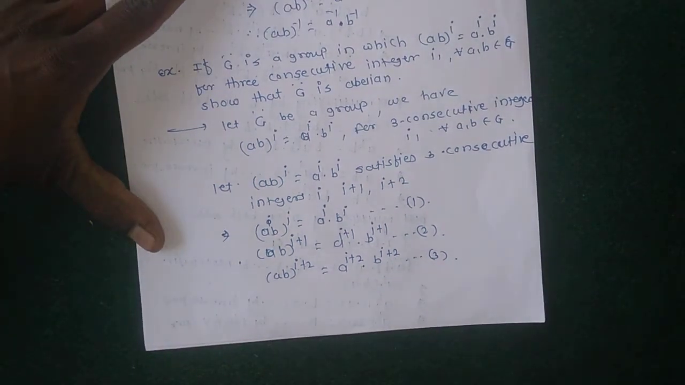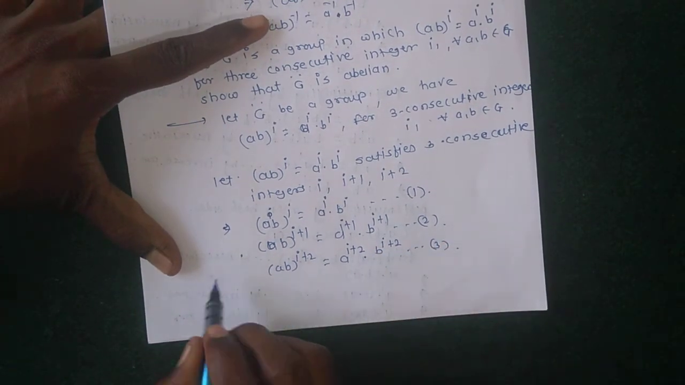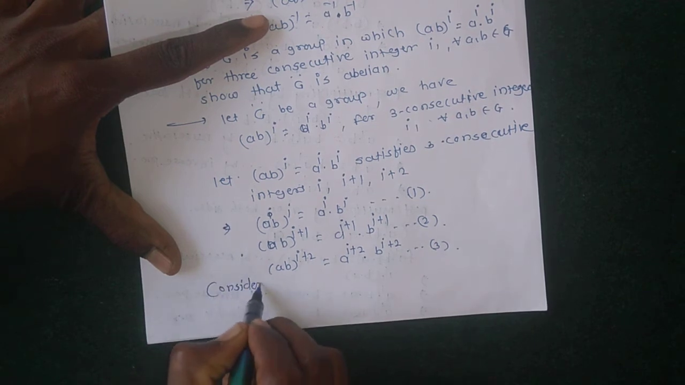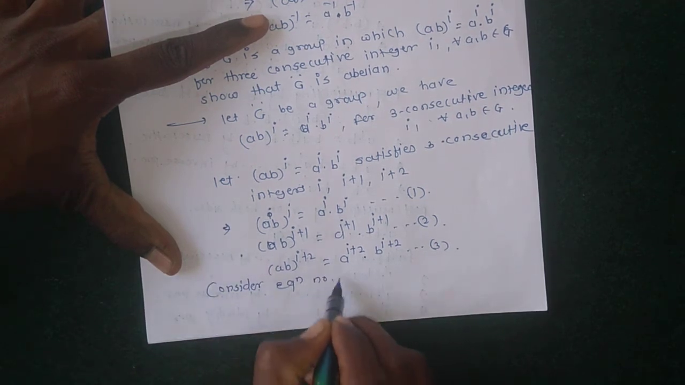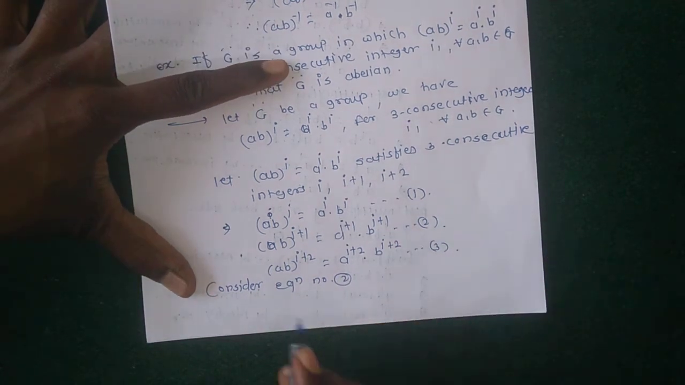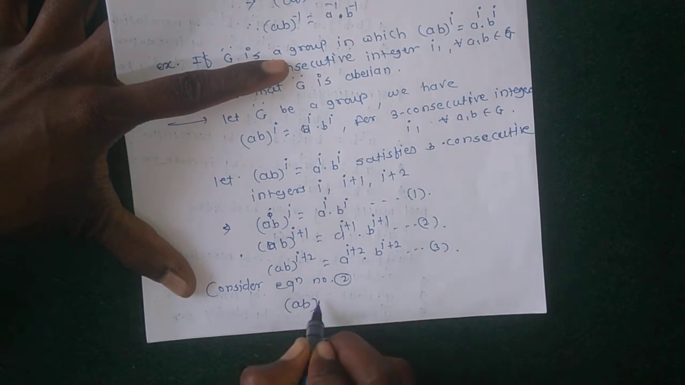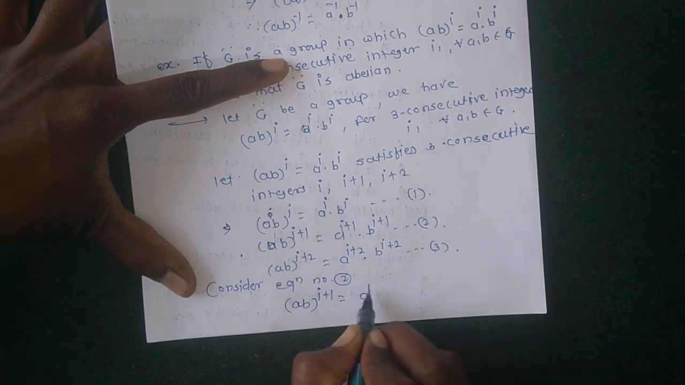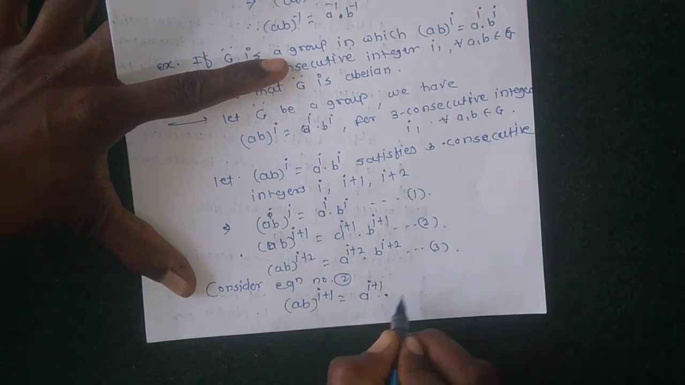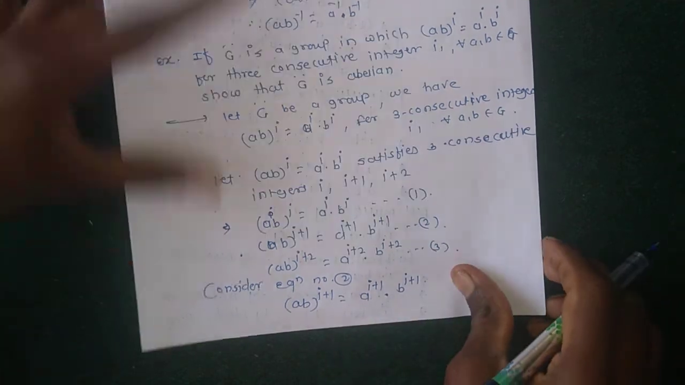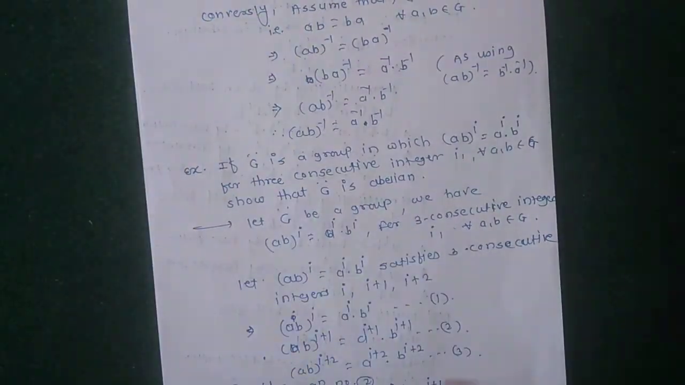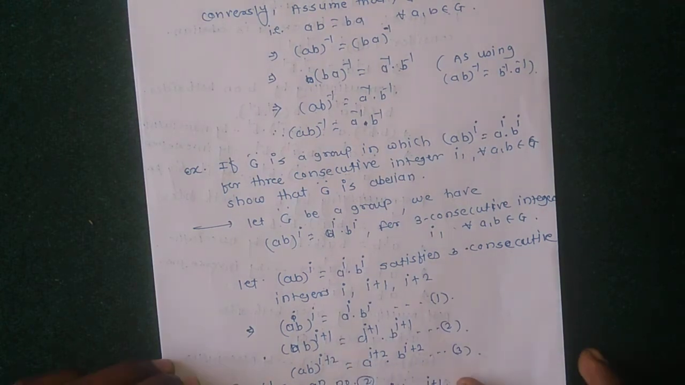To prove G is abelian, firstly consider equation number 2. We get (ab)^(i+1) = a^(i+1) b^(i+1). Splitting this power in terms of separately. Here is how to split.